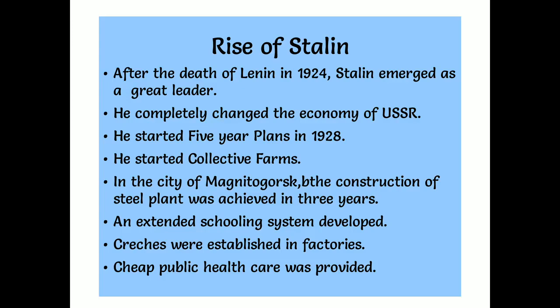So when any of the people resisted, he made them face imprisonment and even deportation and even death also. Deportation means completely sending them out of that area, or we can't see those persons again. Even death also. So this is one important black mark in the history of Stalin.